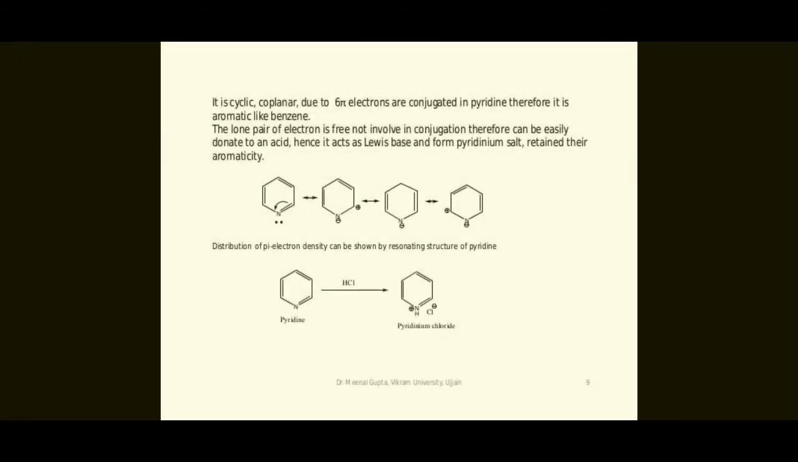So students, pyridine is cyclic due to the 6 pi electrons, which are conjugated in pyridine, therefore it is aromatic like benzene. The lone pair of electrons is free, not involved in conjugation, so it can be easily donated to acids. It is a Lewis base and forms the pyridinium salt, retaining its aromaticity. Now we discuss the distribution of pi electron density, which can be shown by the resonating structures of pyridine. Pyridine converts to pyridinium chloride.